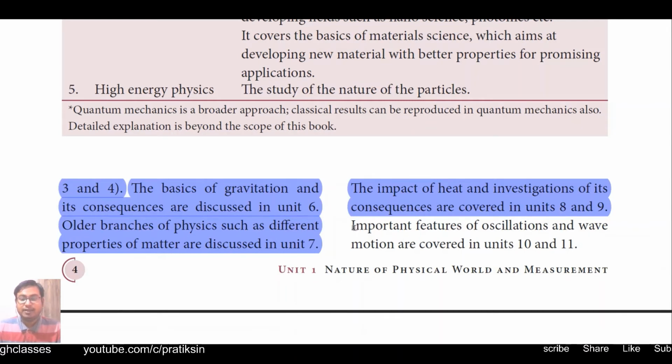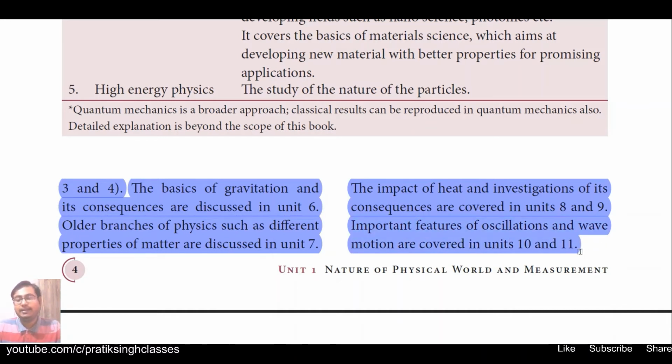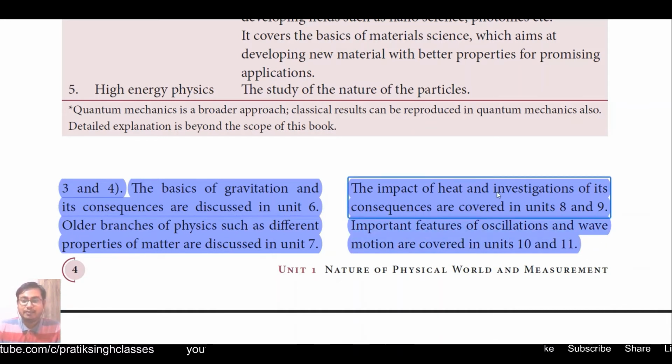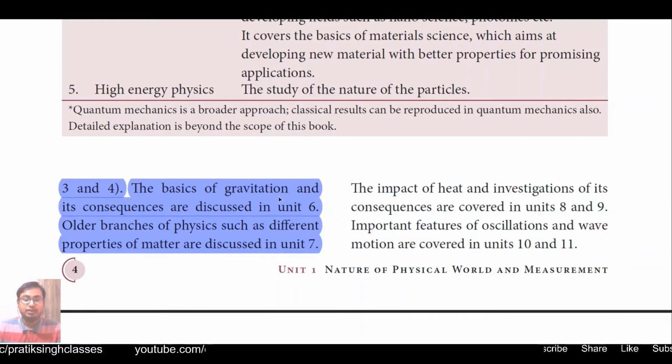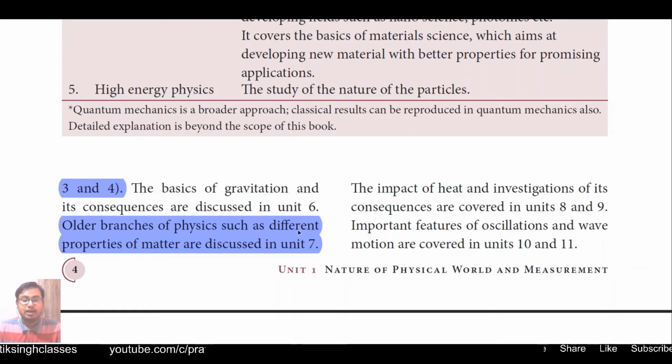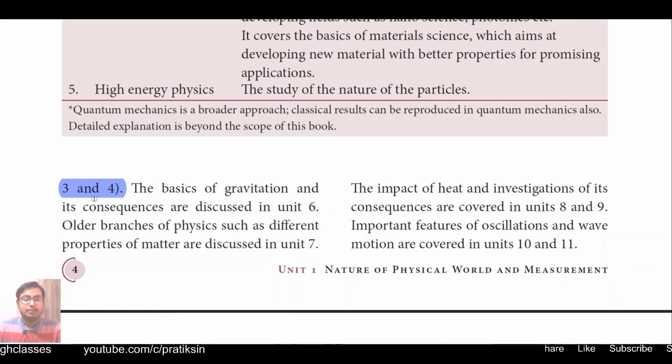Then some important features of oscillations and wave motion are covered in units 10 and 11. There we will study heat waves, light waves, magnetic waves, and a lot of other phenomena, and how to solve the given equation or given question numerically.